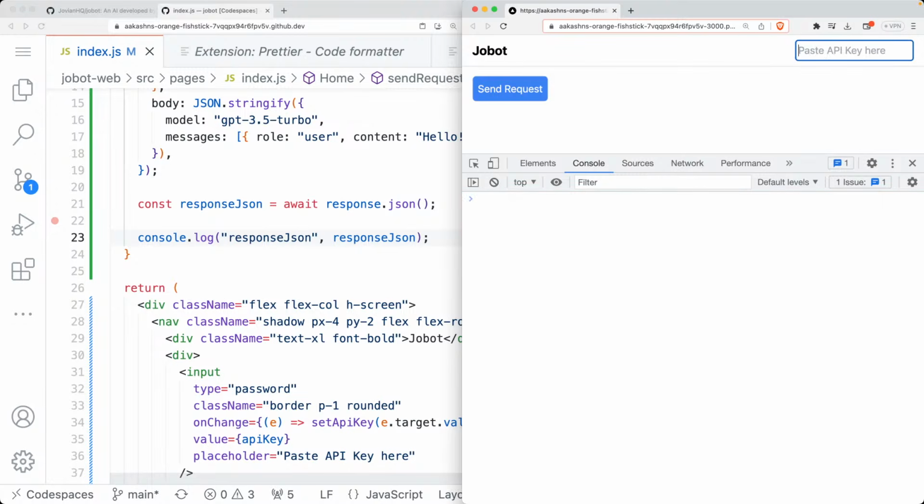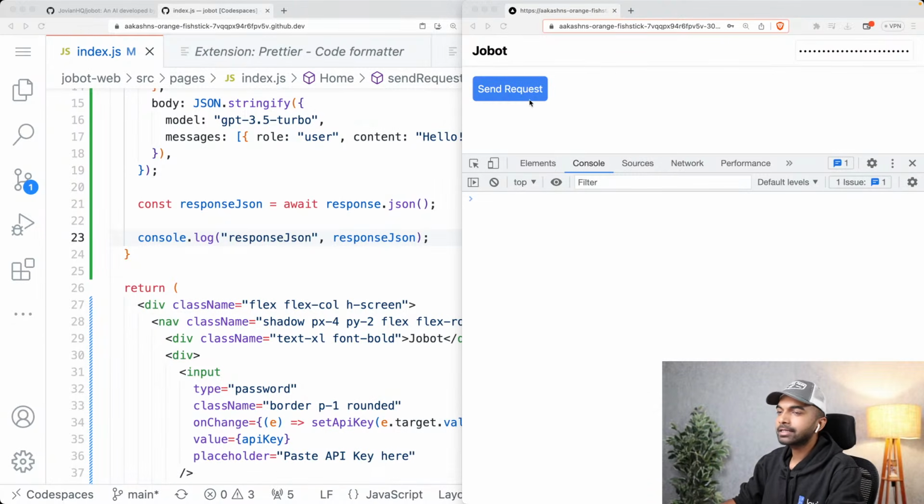So at this point now, I'm going to grab my API key, the one that we created earlier, and I am going to paste that in here very securely so that you don't get to see it. Now I'm going to click send request, and this time the request is going to be sent with the proper API key. So let's click send request.